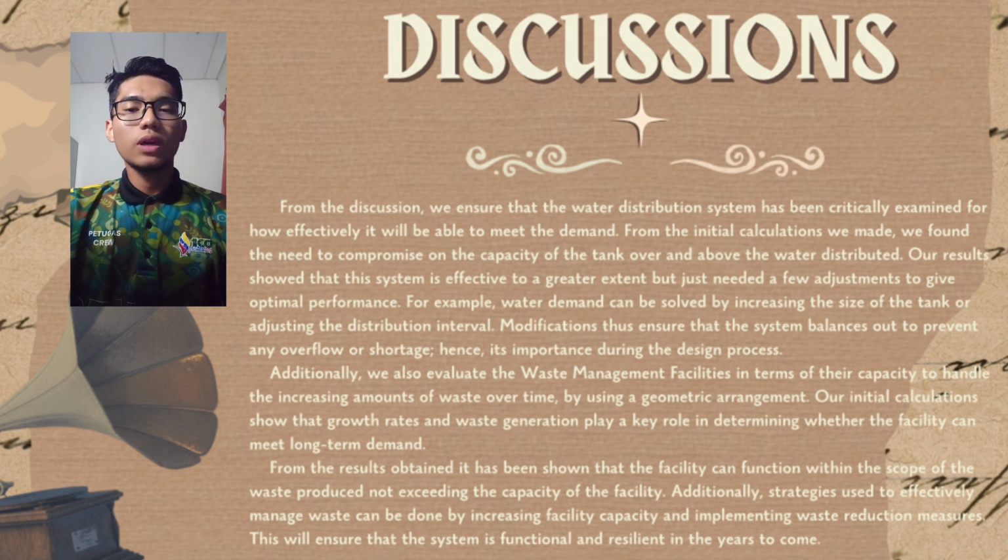Additionally, we also evaluate the waste management facility in terms of its capacity to handle the increasing amount of waste over time. By using a geometric arrangement, our initial calculation shows that the growth rate and waste generation play a key role in determining whether the facility can meet long-term demand. From our result, we have obtained that the facility can function properly within the scope of the waste produced, but not exceeding the capacity of the facility.